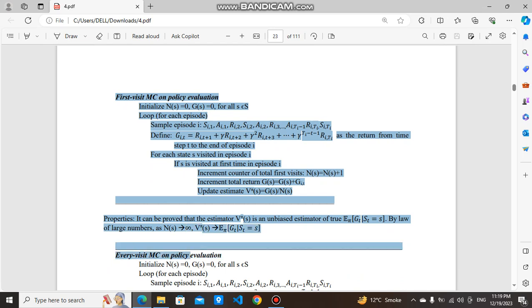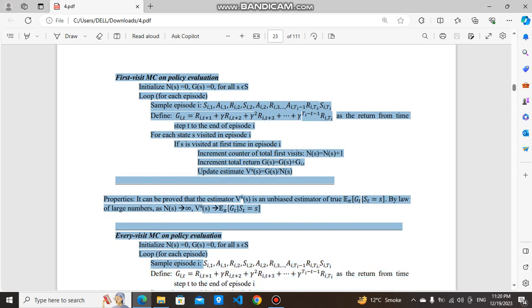Every visit MC on-policy evaluation. Initialize N(s) equal to 0, G(s) equal to 0 for all s belonging to S. Loop for each episode: sample episode i as S(i,1), A(i,1), R(i,2), S(i,2), A(i,2), R(i,3), ..., A(i,Ti-1), R(i,Ti), S(i,Ti).